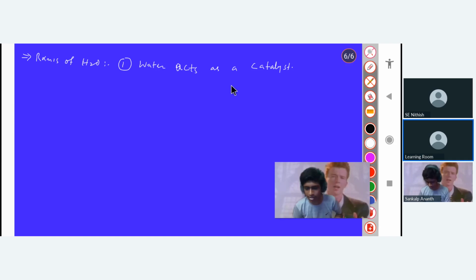Exactly, a catalyst works without taking part in the reaction. Most of the time, a catalyst will increase the rate of reaction. For example, I will write the reaction H2 plus Cl2.